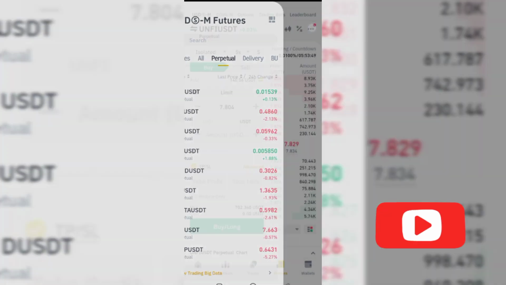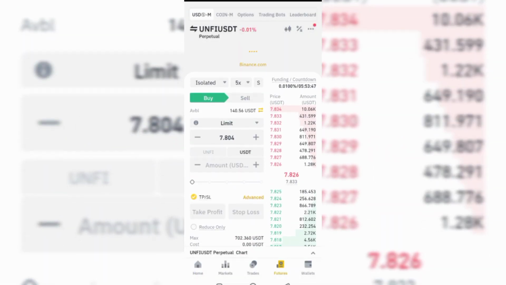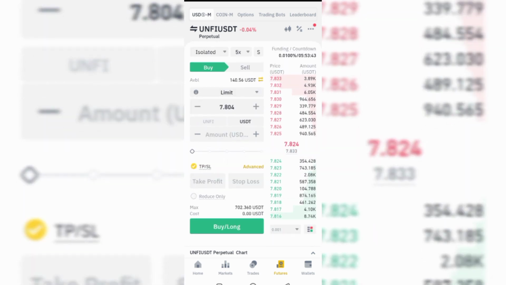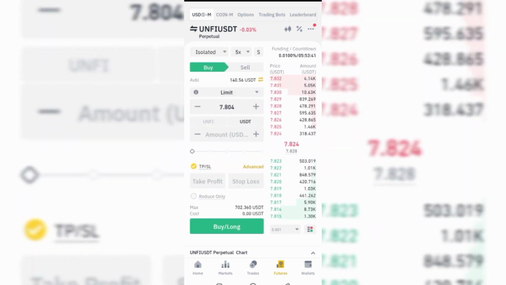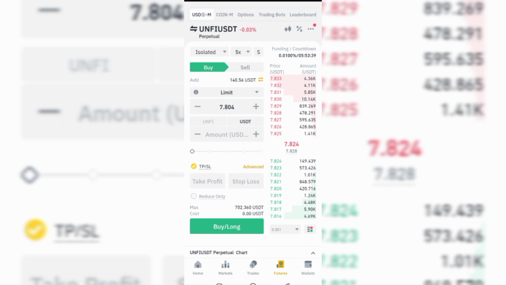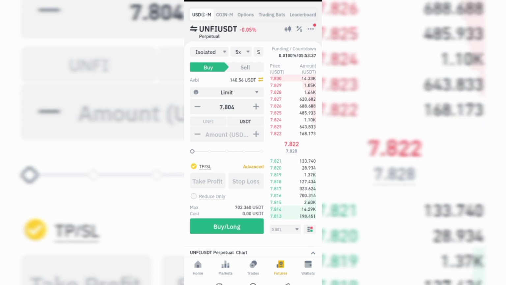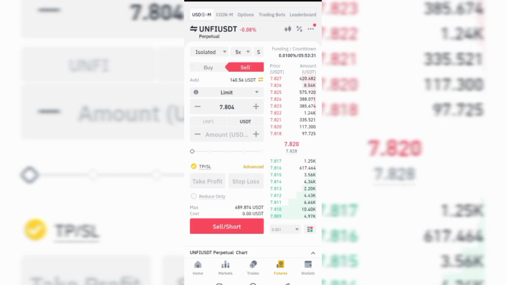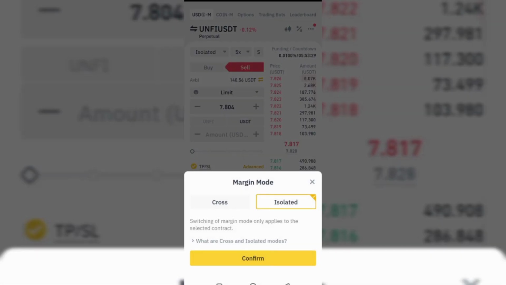So what you have to do is, I want you to understand what all these things here mean. You can see we have buy, it is showing green, then we have sell. We have buy, we have sell. And then if you click on here, you will see isolated and cross. This is what you have to consider, or you have to learn before starting futures trading.